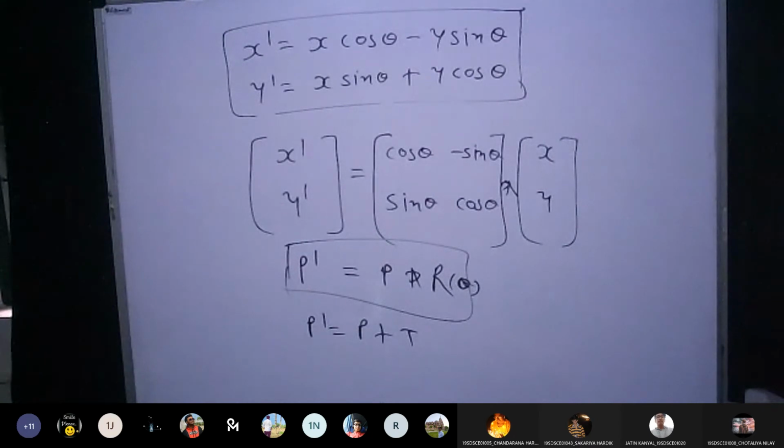Can I say that rotation is a rigid body transformation? Yes or no? Yes, sir. Why? Because in case of rotation also we are just changing the position. We are just moving the object in a circular manner. Otherwise, there is no change in the size and shape of the object, and that is why rotation can also be considered a rigid body transformation. Is it fine? Any doubt so far?